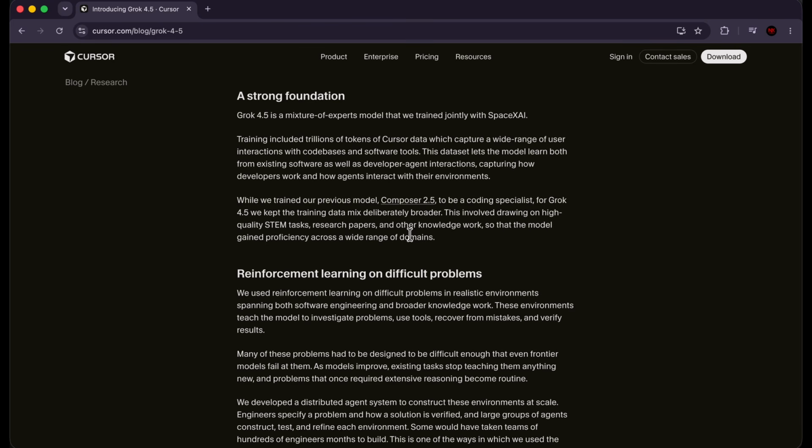We don't have to keep it limited to just building our app. If we have anything else that we need to do for our applications, which you'll see later on in the course, we can assign different tasks across different domains that aren't just coding to Grok 4.5. So we're going to explore that later on in this course.